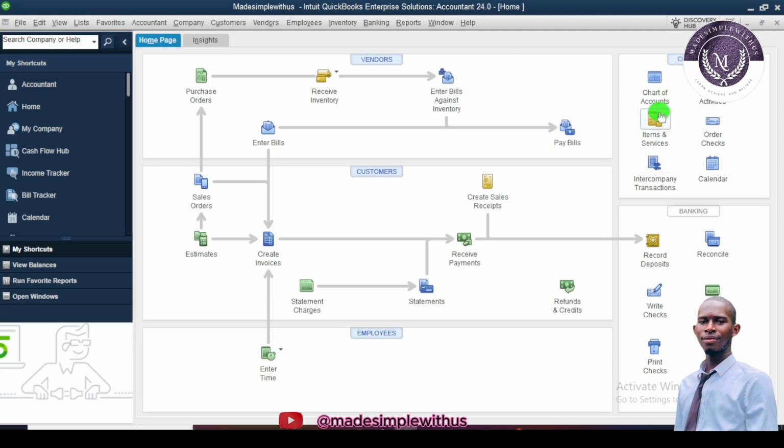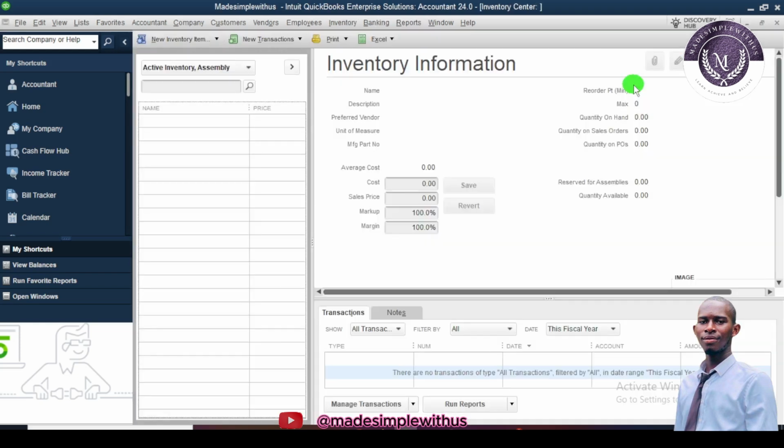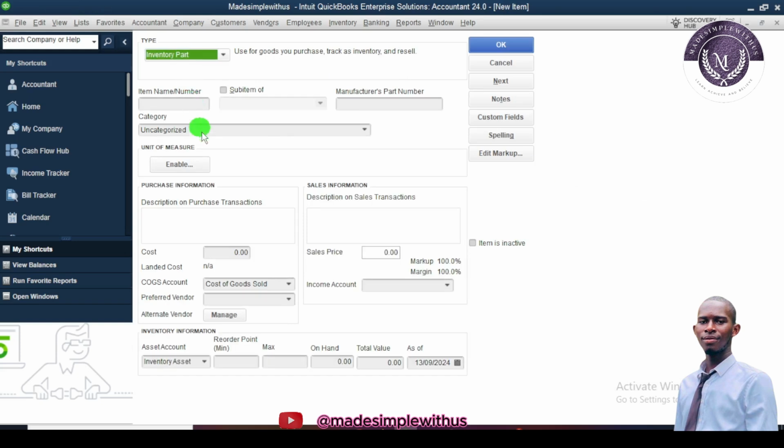Let's deal with that. The chart of accounts, as I was saying, is one of the key aspects of QuickBooks, where you record your fixed assets, income, expenses, liability, and the rest. So we talk about inventory activity. This is the inventory center where you record inventory. As I was saying, even if you are selling shoes, your shoes are your inventory. If you want to add your new inventory item, say that today I'm going to sell a watch, let me put the item name and number here. You can put the item name and number here, and you are also able to categorize those items.